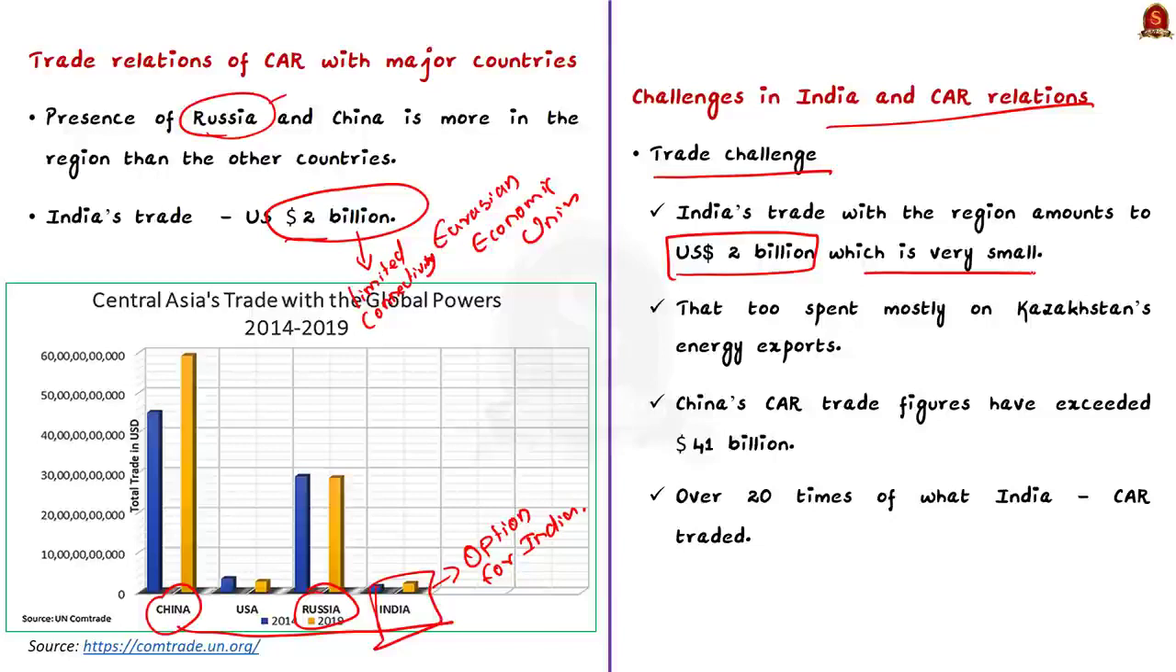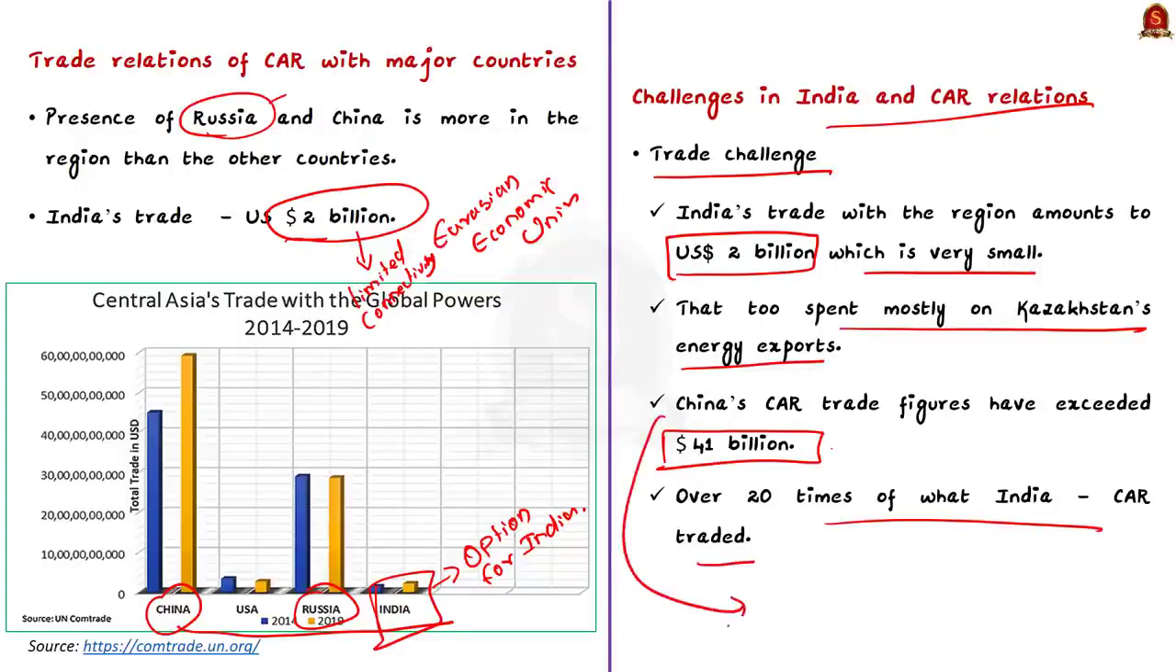And in that too, India spends mostly on Kazakhstan's energy exports to India. See, compare this with China. China-Central Asian Republic trade figures exceed $41 billion, which is over 20 times what India and the Central Asian Republics traded. Apart from this, China also invested billions of dollars in the Belt and Road Initiative in the region. This is the first challenge.